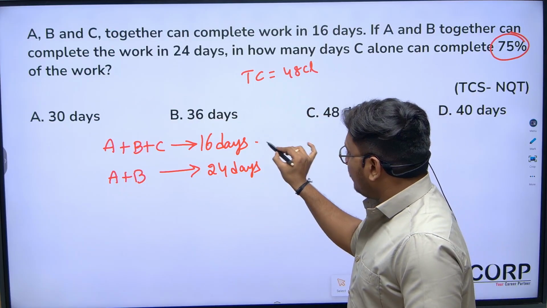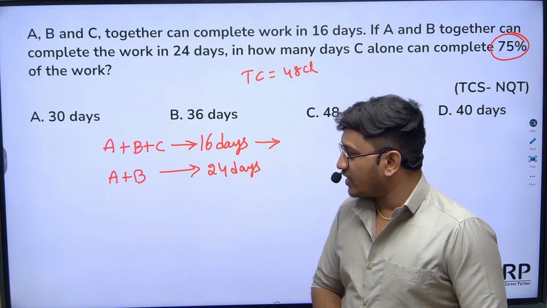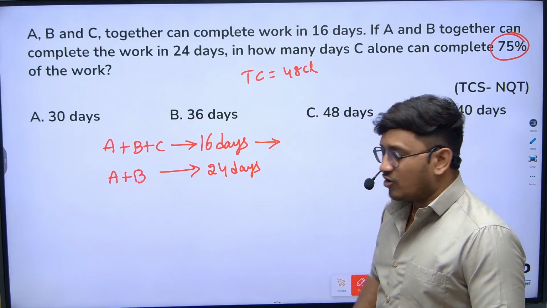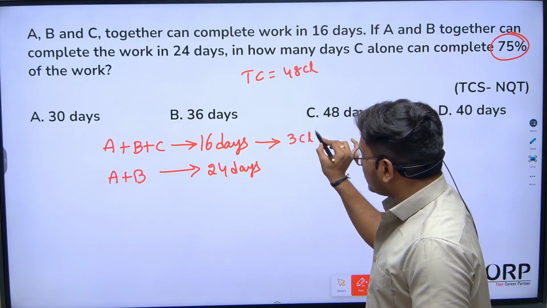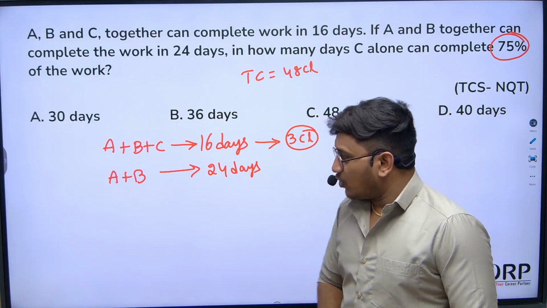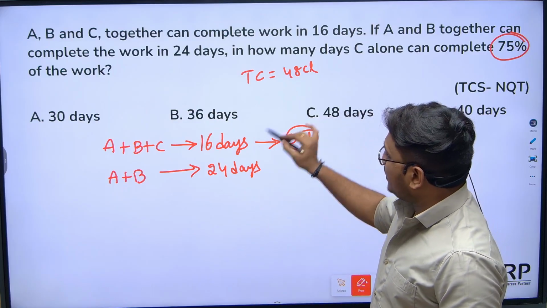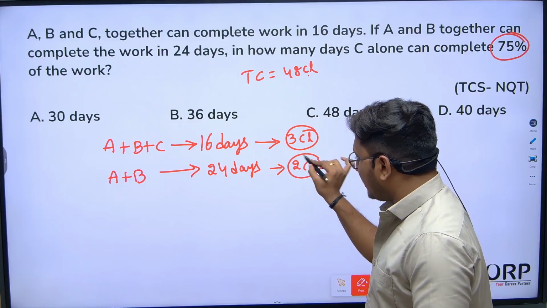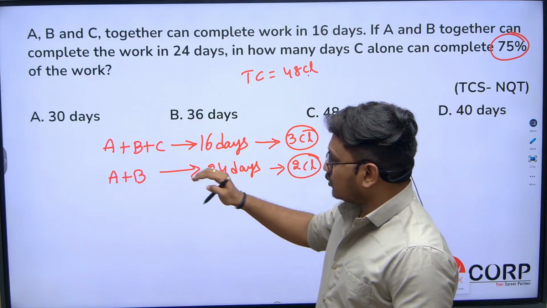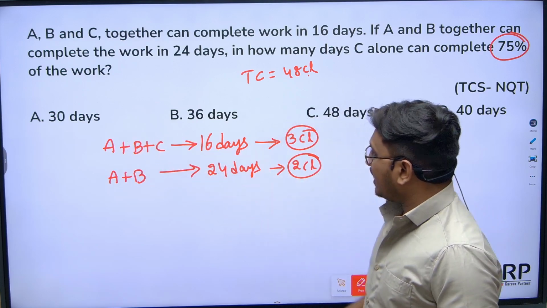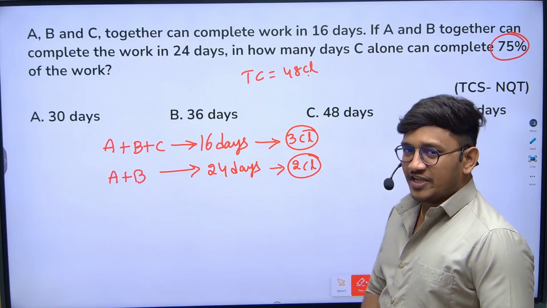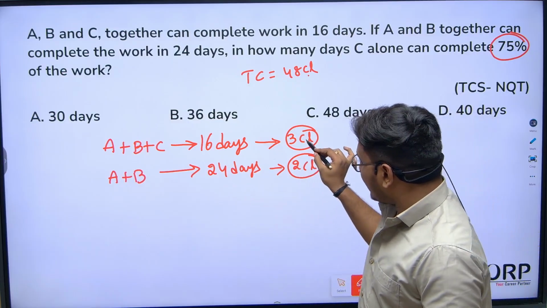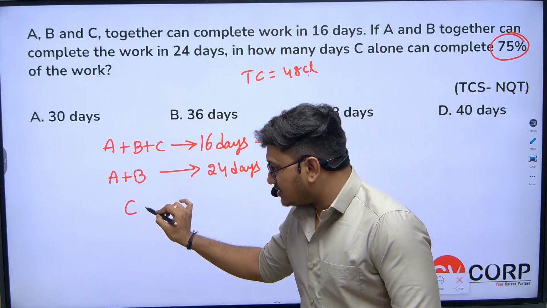If A, B, C all together can eat 48 chocolates in 16 days, that is 16 threes, so 3 chocolates per day they can all eat together. Now A plus B can eat 48 chocolates in 24 days, so 2 chocolates per day. A plus B plus C eat 3 chocolates per day, only A plus B eat 2 per day. Now what about that extra 1 chocolate? Can I say that it will be consumed by C?